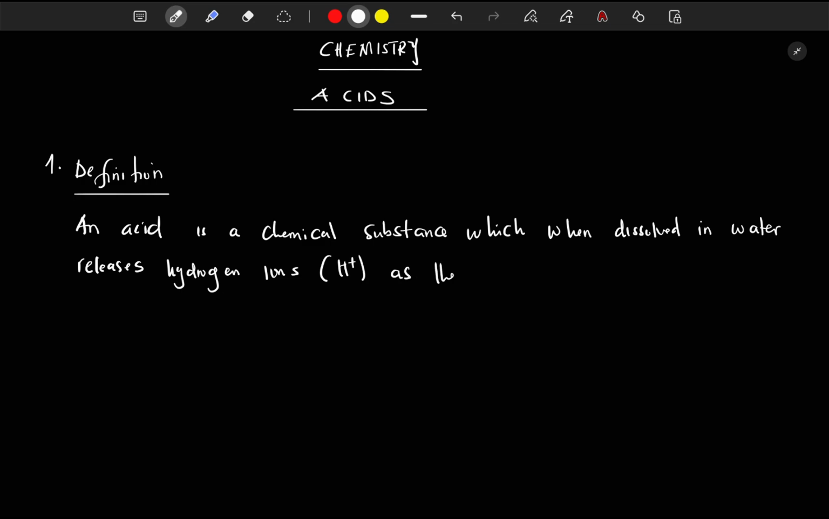as the only positively charged ion. That is what an acid is. So this substance, you dissolve it in water, all right, it's going to release what we call the hydrogen ions. Now, these are the only positively charged ions that are formed in that water. All right, now, moving on,